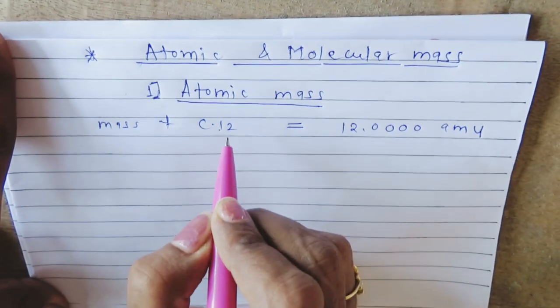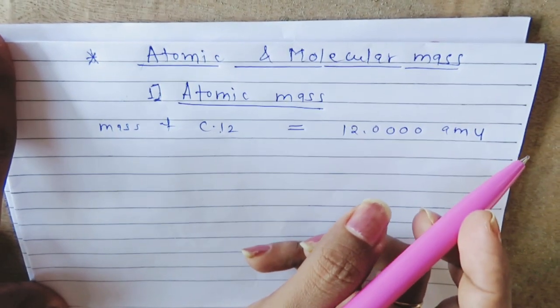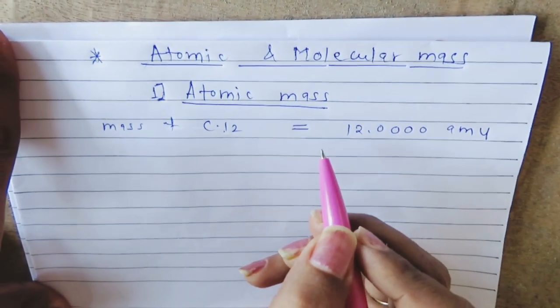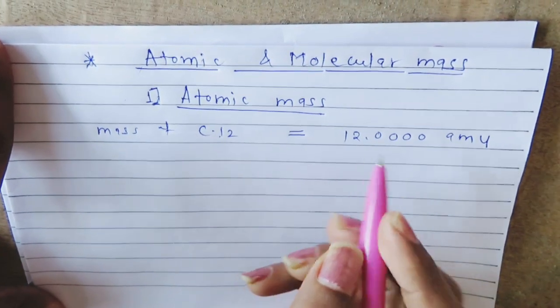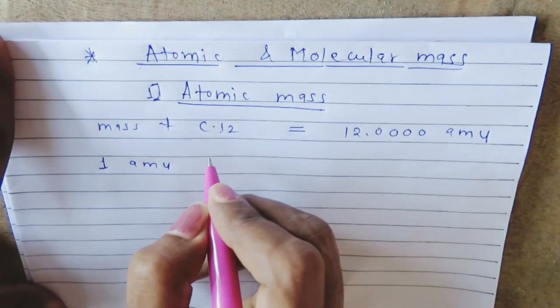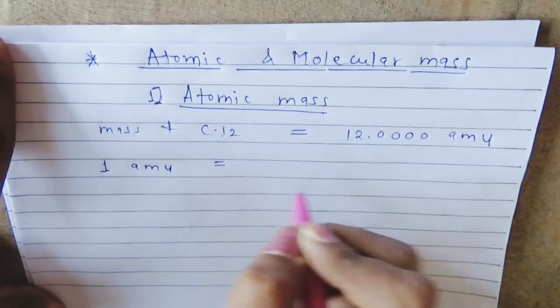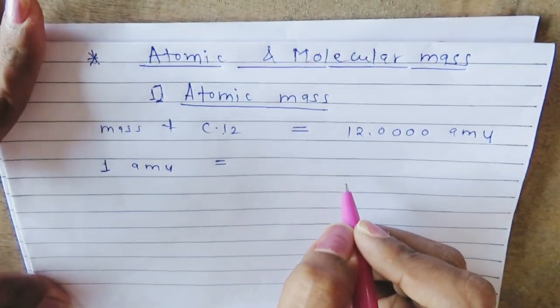So here carbon is considered as a standard, and the atomic mass unit is defined as a mass exactly equal to 1/12 of the mass of carbon 12. So we can find out the value of one atomic mass unit. One atomic mass unit is the mass exactly equal to 1/12 of the mass of one carbon 12 atom.